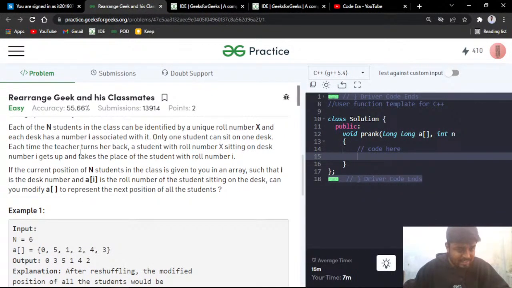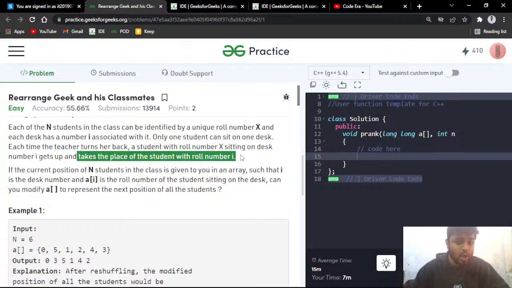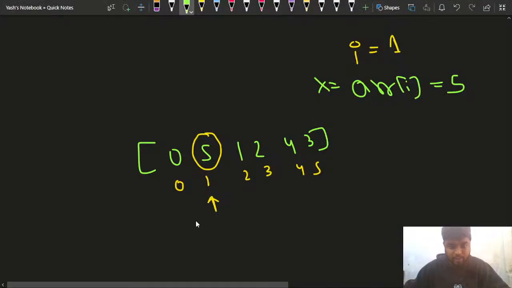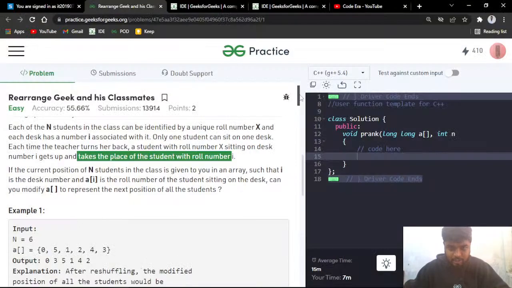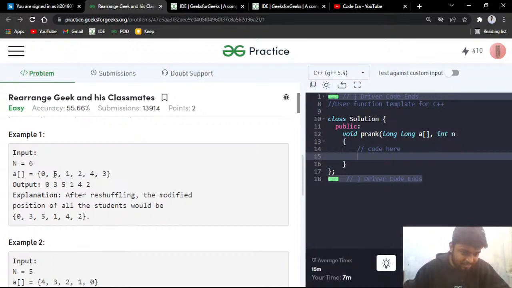It says that each time the teacher turns back, a student with roll number X, that is roll number A[i], sitting on the desk I, gets up and takes the place of the student with roll number I. So what is the student with roll number I? If I check in this particular test case, you can see 5 is sitting at this position, right? 5 is sitting here, at index 1, so what is happening?